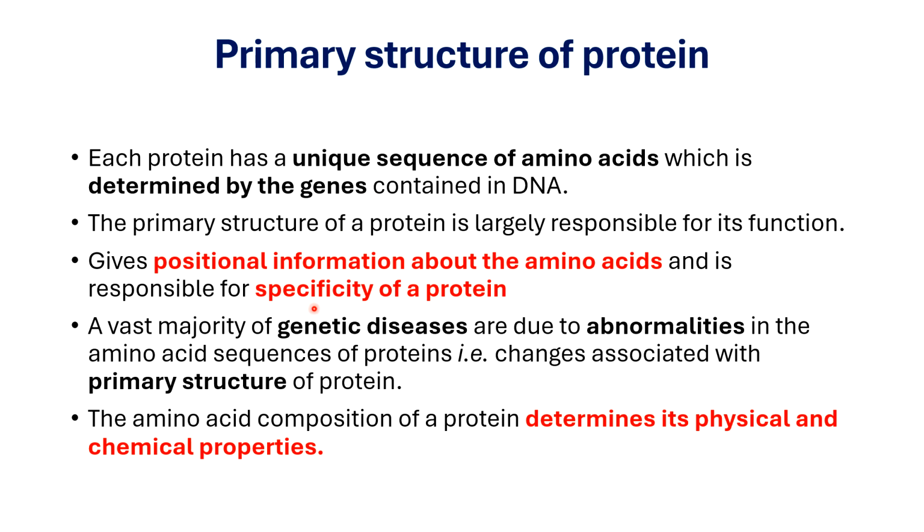Now this primary structure of protein is very important because if there is a change in a single amino acid, that will lead to abnormality in the protein structure. And we have many genetic diseases and these are due to the abnormality in the primary structure of protein.